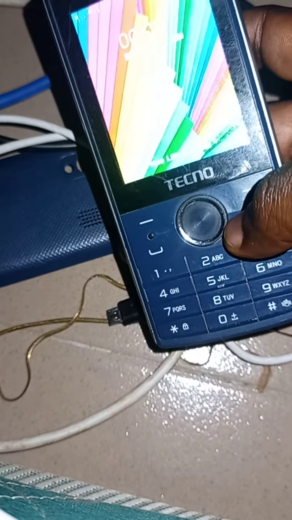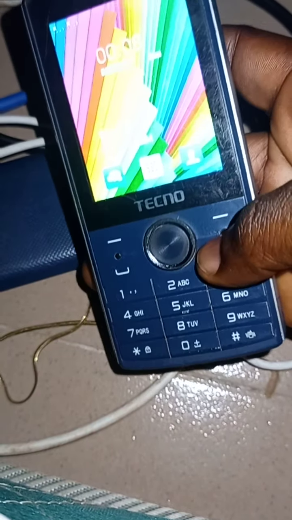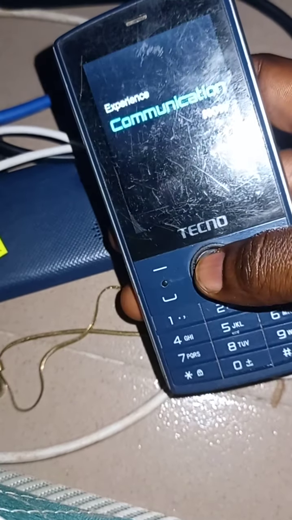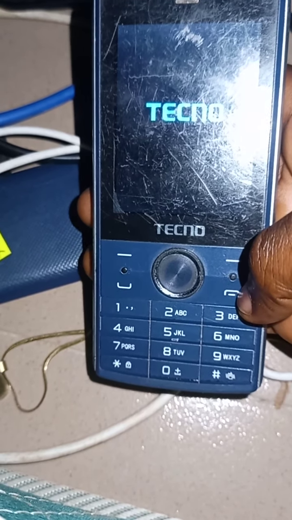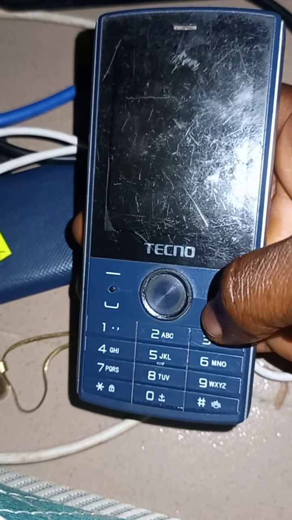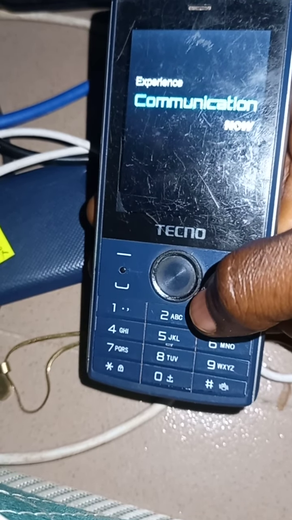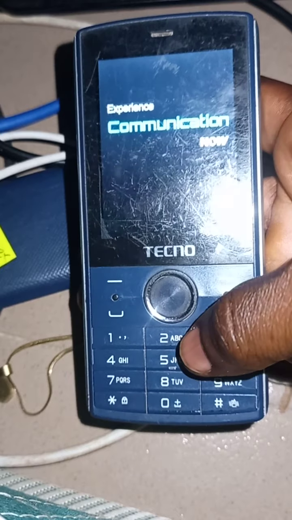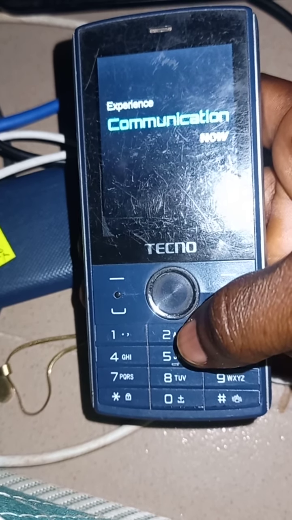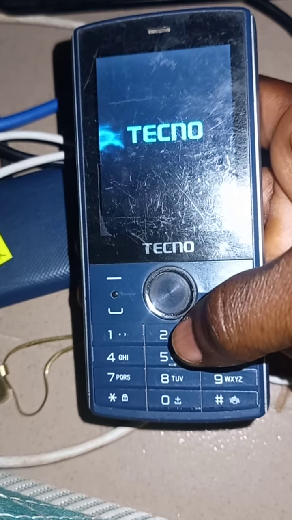This is a keypad phone. When there is a lock on your keypad phone which you wanted to flash and you are finding it difficult to flash, just turn on the phone and you see a password lock there which you are finding difficult to flash.